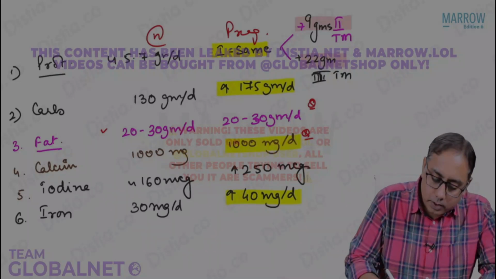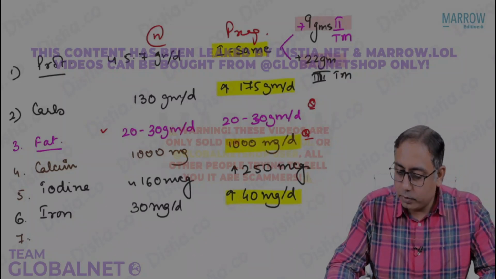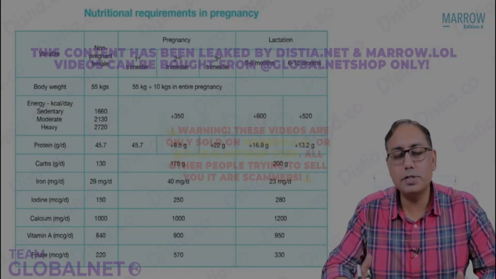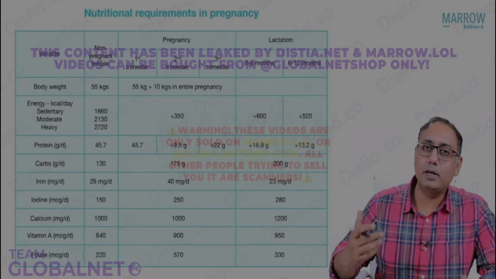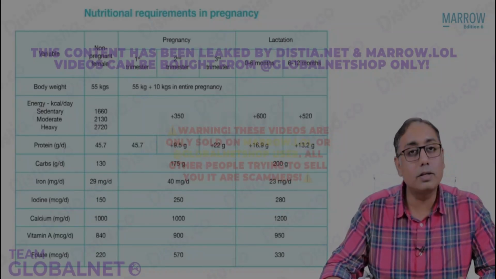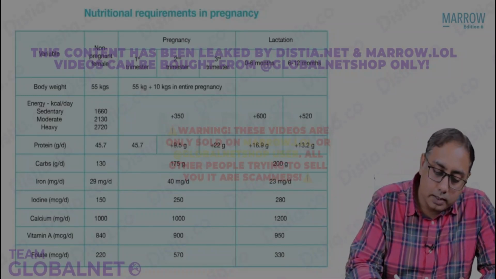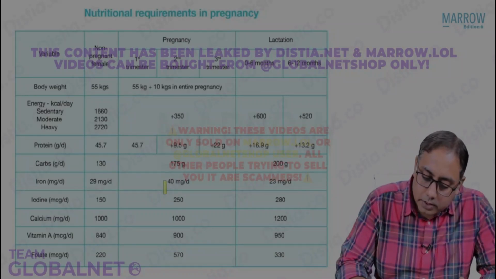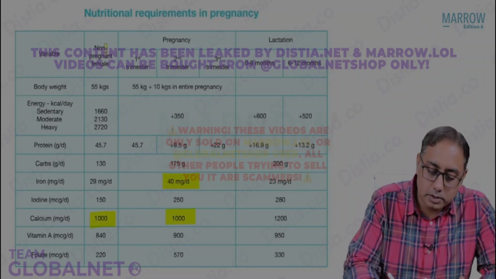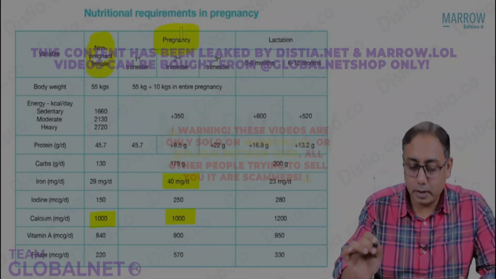In a normal female, what is the level of the folic acid which is required? So I'm short of space. What I can do is I can show you a table over here. This table contains almost the same information that we have already discussed. This is the table that you need to memorize. I tried to show you in my writing what things are important for your MCQ exam. So it's the same table. Please note that the iron intake is 40 in case of pregnancy. The calcium, and this is standing for the normal females and this is for the pregnant females. So the calcium requirement is the same.